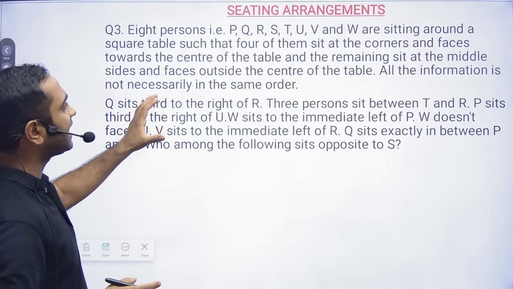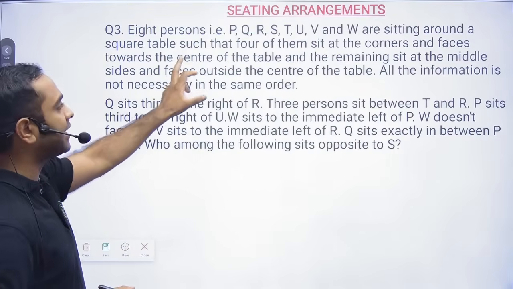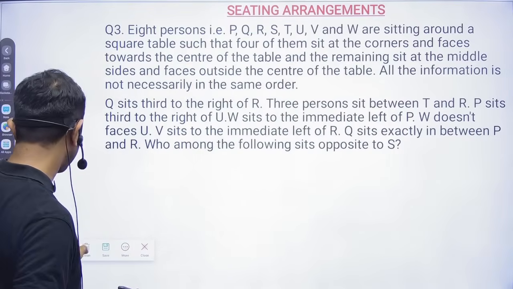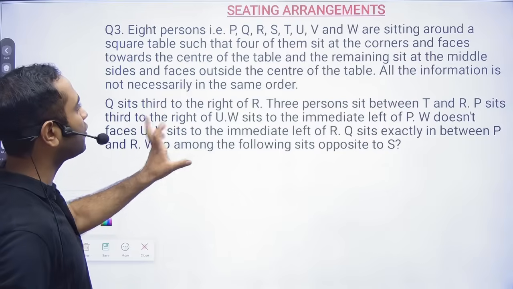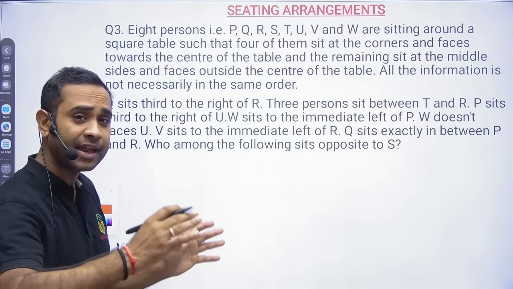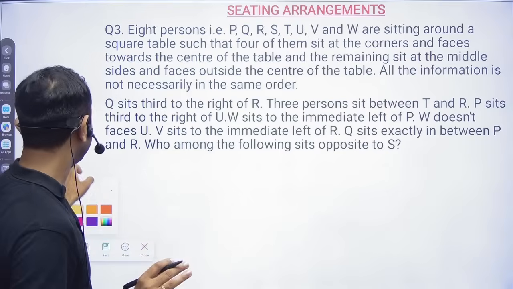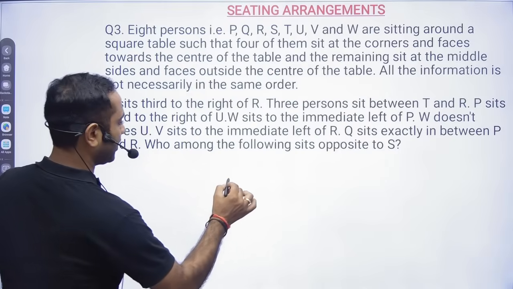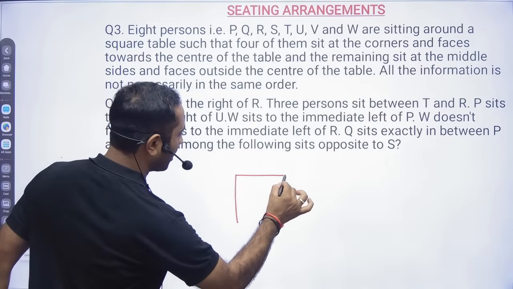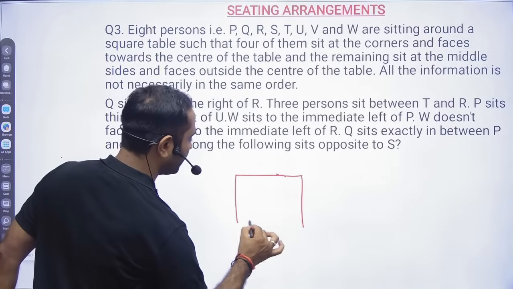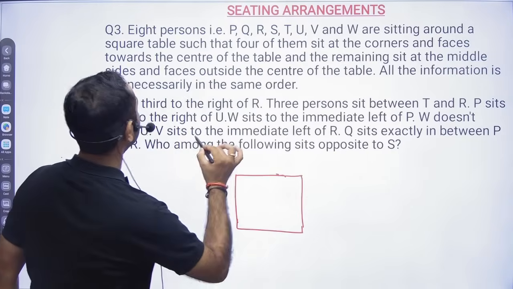Okay, now question number 3. It is from the square table sitting arrangement. This is a very nice question because here you will get to know facing inside and facing outside both in a single problem. Eight people P, Q, R, S, T, U, V, W are sitting around a square table.